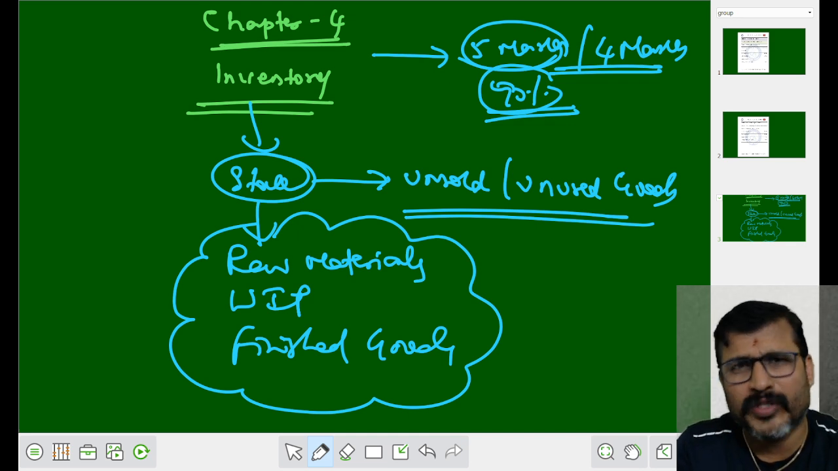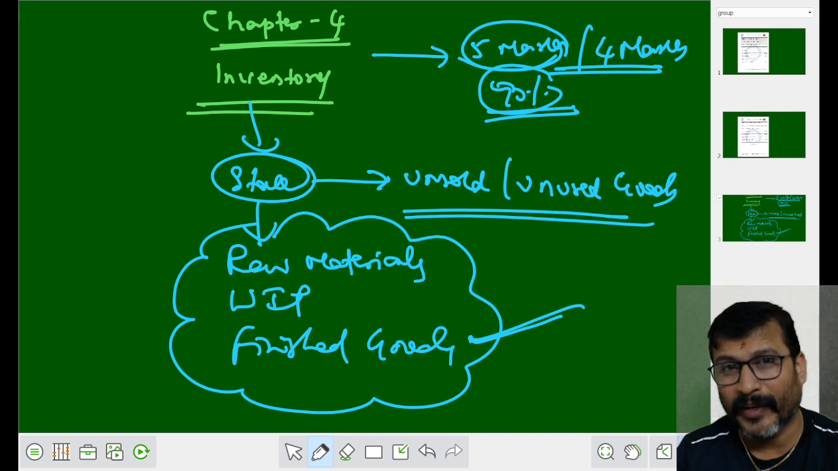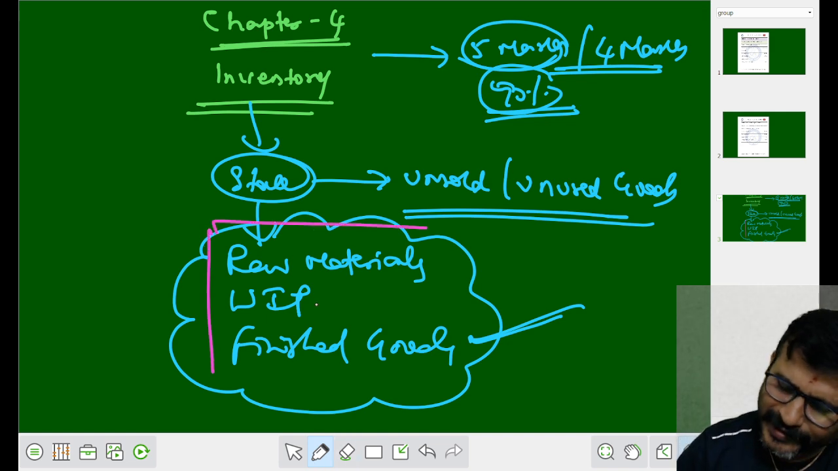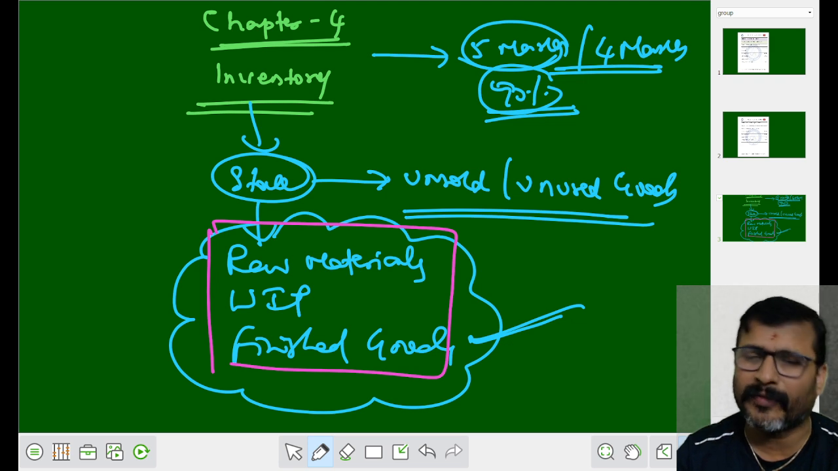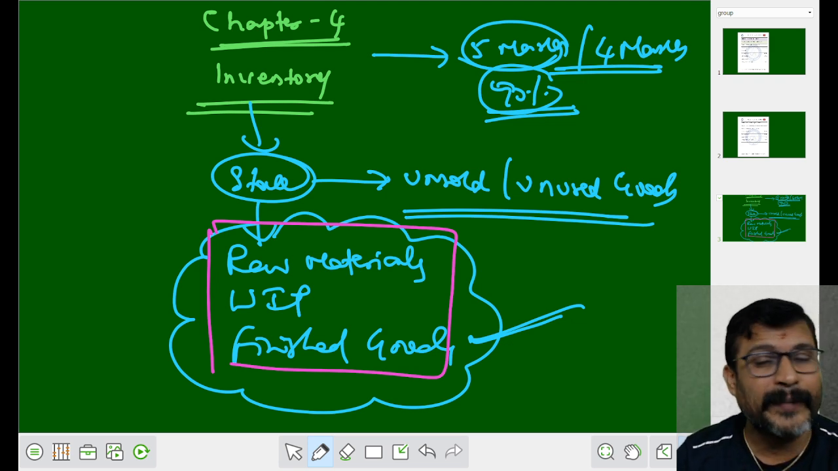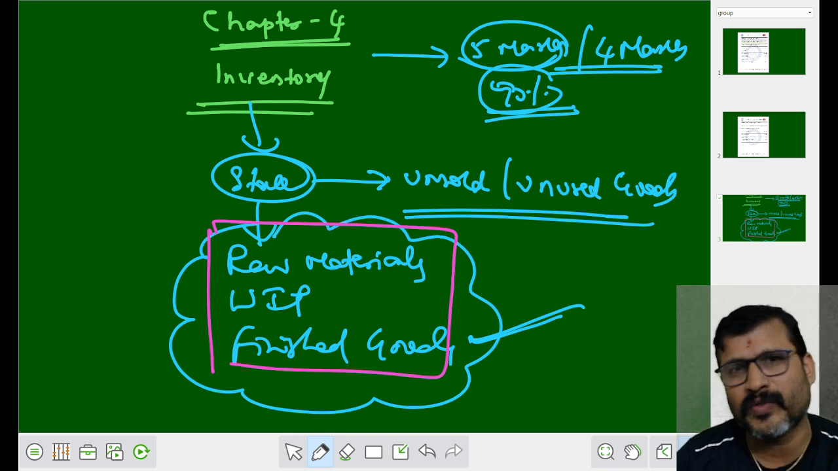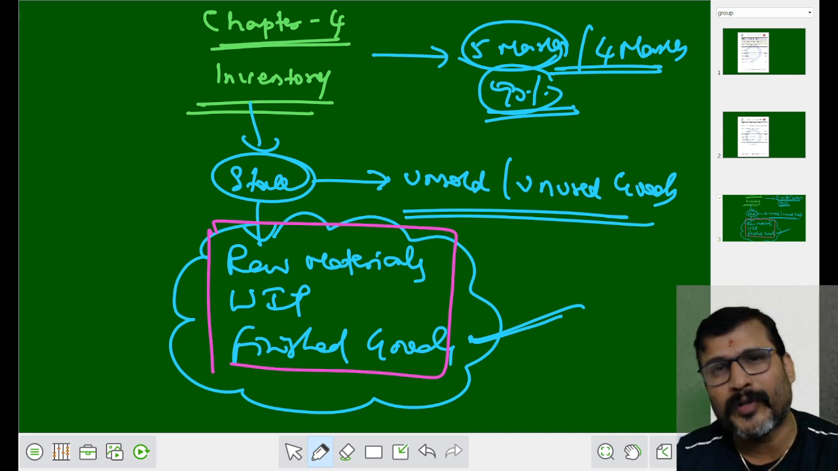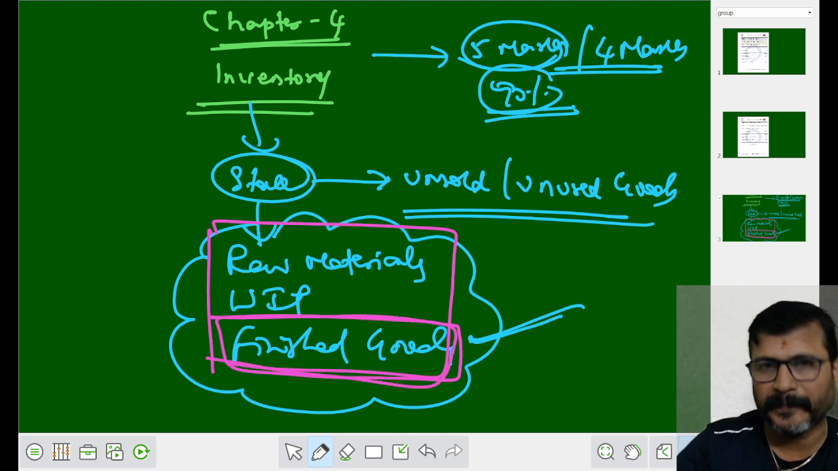Normally the trading business will maintain the stock of finished goods. A manufacturing concern will maintain the stock of all the three types. Raw materials, work in progress and finished goods are the three types of stocks that usually the manufacturing concerns will maintain. The non-manufacturing concern, called trading business, always maintains the stock of finished goods.